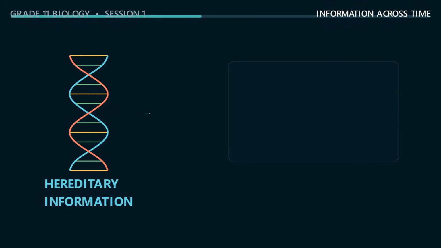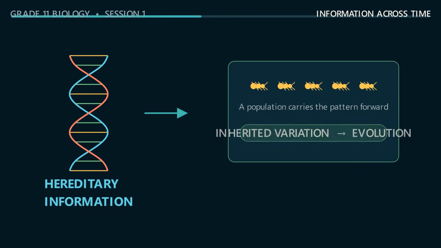DNA carries hereditary information. Reproduction allows that information to continue, but not every living individual must personally reproduce. A sterile worker ant is still alive because it belongs to a biological system that maintains the full pattern. A dormant seed and a hibernating bear may show little visible activity, yet metabolism and regulation continue. Over generations, inherited variation lets populations evolve.